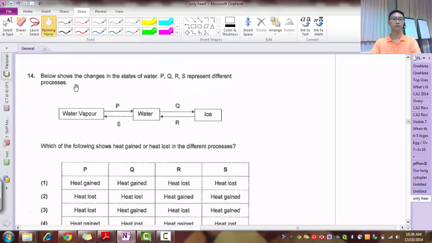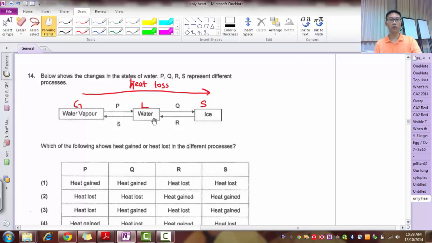Alright, question 14. Show the changes of state in water. It's very common. Heat gain, heat loss. So let's take a look. In general, when I move from gas to liquid to solid, this whole part here will be heat loss. Because remember, condensation happens because of a cooler surface, so heat loss. When I freeze it, I need to put it inside a freezer, and that is heat loss as well.